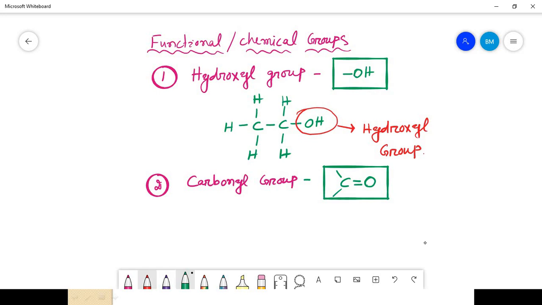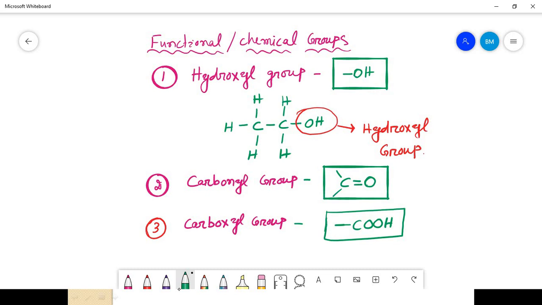And the third one is the carboxyl group. Its formula is COOH. An example is carboxylic acid.